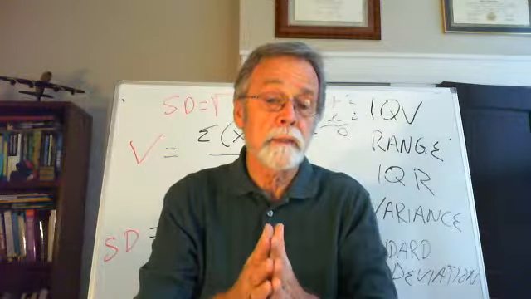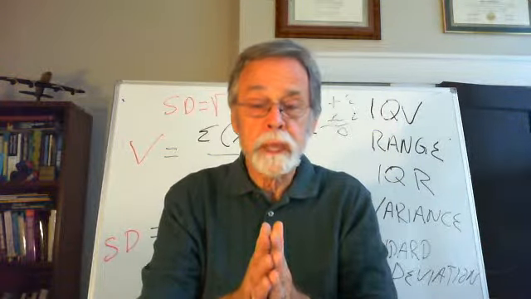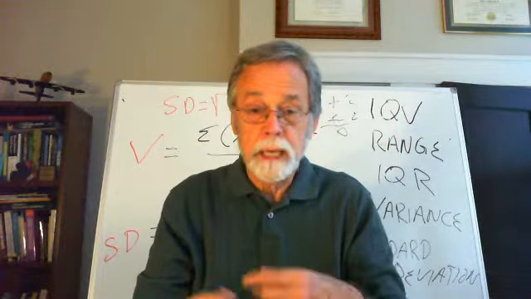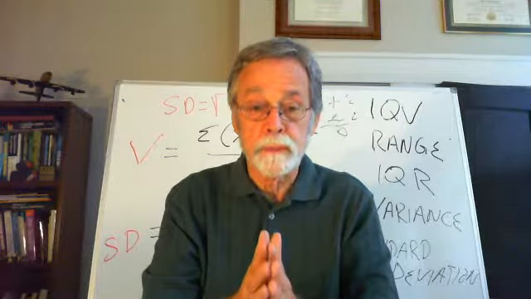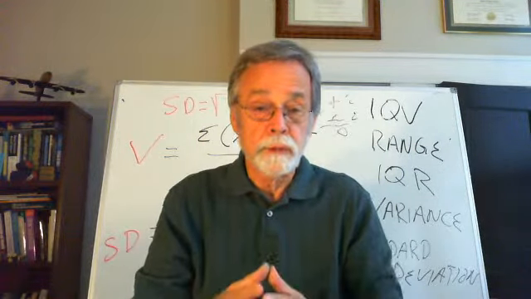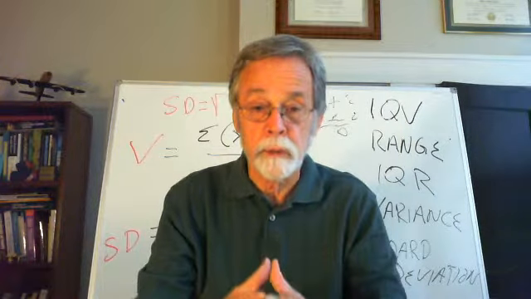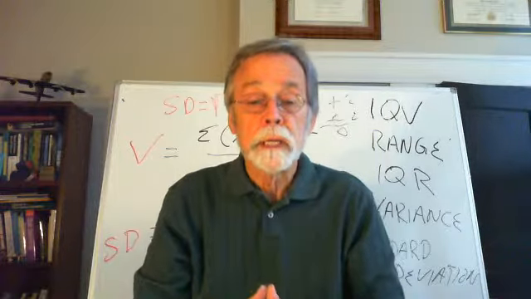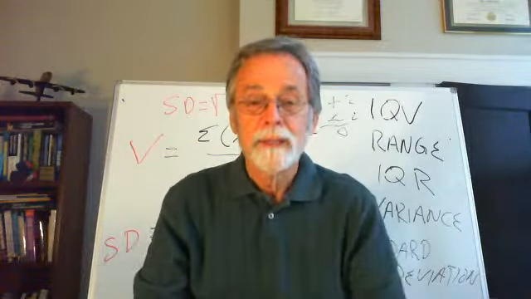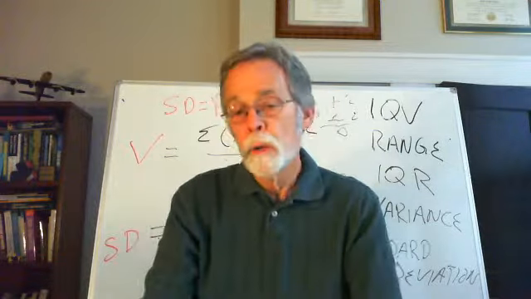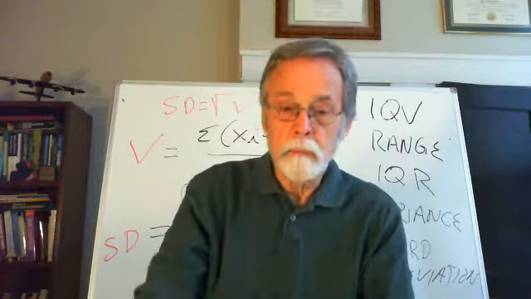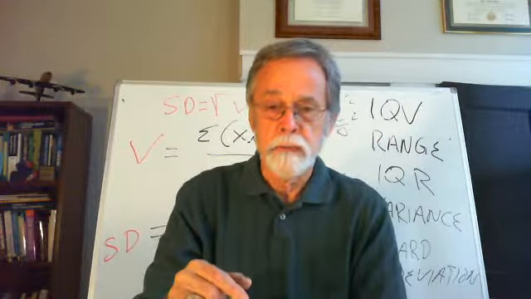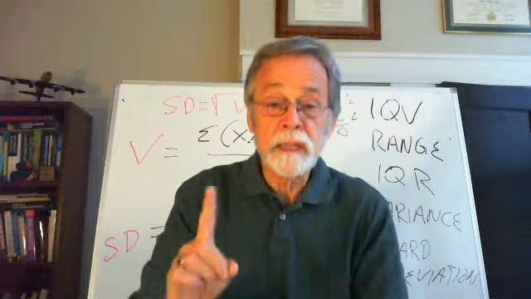We would say that the age group of the urban campus is more diverse than is the age range or the age distribution of the residential campus. It's less diverse. The residential campus is less diverse, it's less variable, it's less dispersed. The urban campus is more variable, it's more diverse, it's more dispersed. So when you've got 2 or more, which is again what you need in statistics really to get some good sense of what's happening here, you can see that the standard deviation is an index of variability.